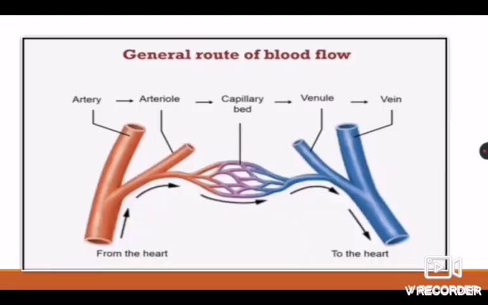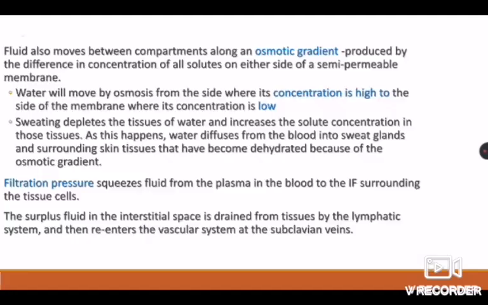This is a pictorial representation of the things which we have seen before. This is the arteriolar end of the capillary, and this is the venular end of the capillary, and the center portion is the capillary bed. The pure blood is delivered from the heart to the capillary end so that nutrients and gases can be delivered to all the tissues. On the other hand, the venular end carries the waste and carbon dioxide from the body parts to the heart so that it can be excreted through the respective organs.